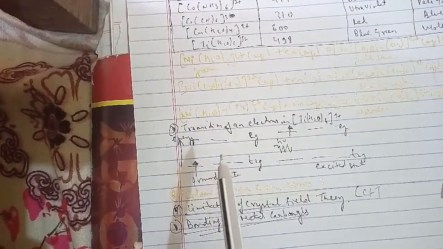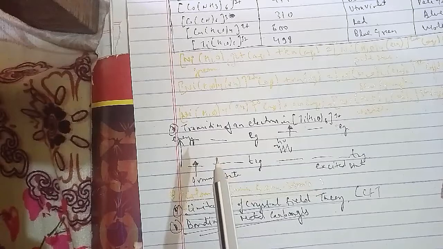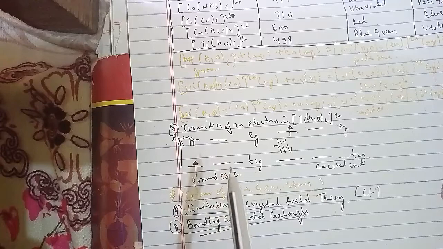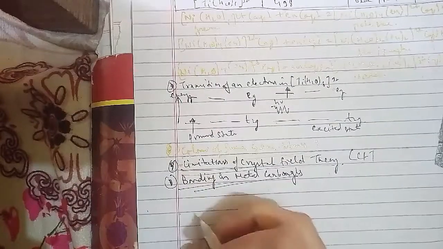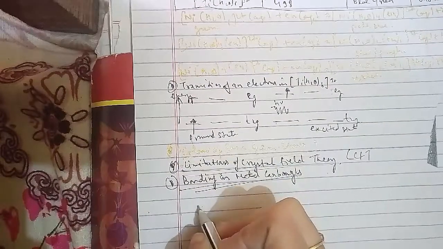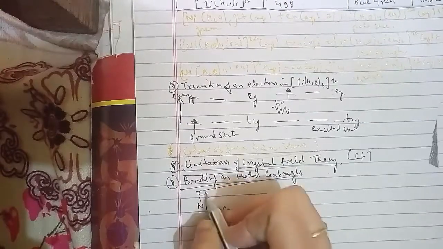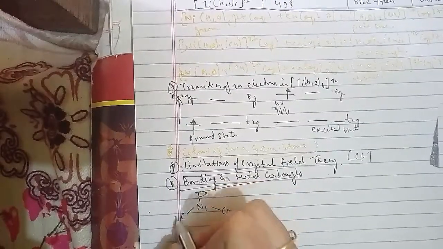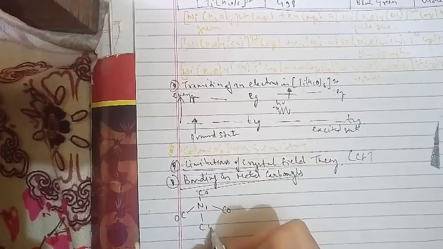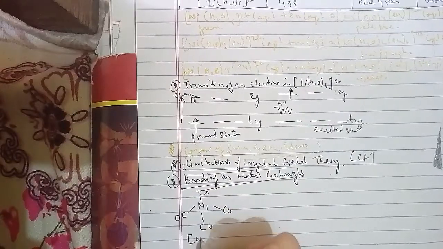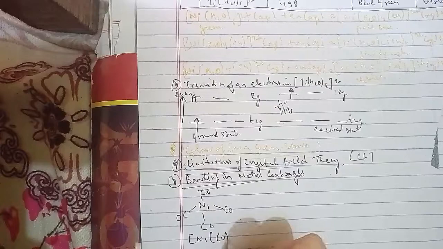Another is Co bonded with CO, with CO, CO. This is C double bond O, and it will be like this only, which is Co2(CO)8.